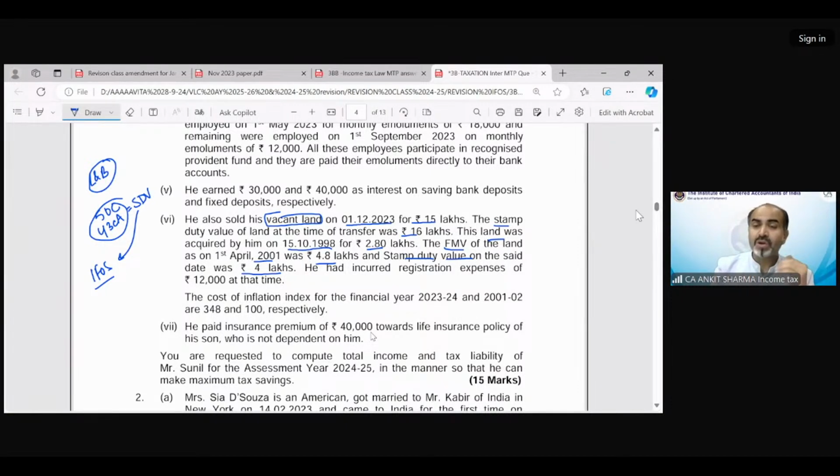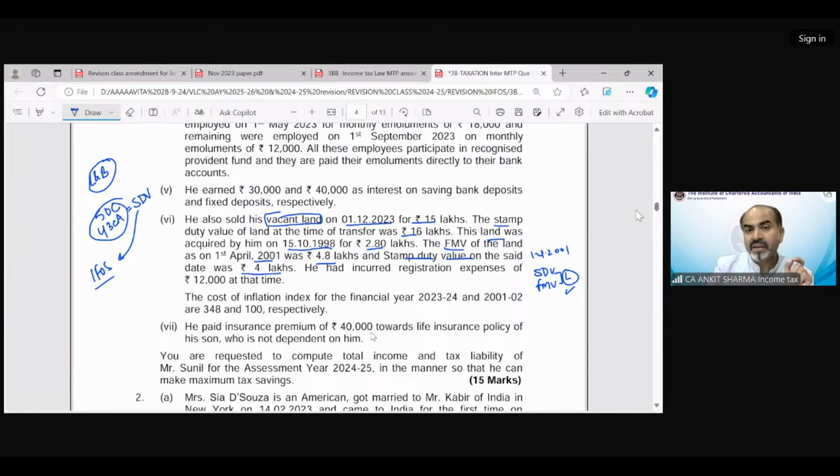Why? Because in case of immobile property, the FMV cannot exceed the stamp duty value on 1/4/2001. That means in finding the cost of acquisition of an immobile property, the stamp duty value and the FMV need to be compared, and the lower will be treated as your cost of acquisition.